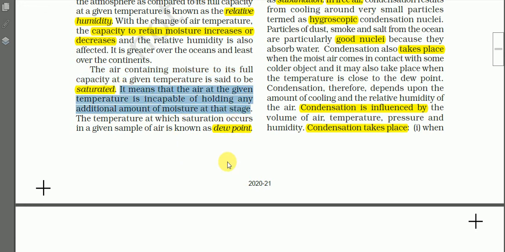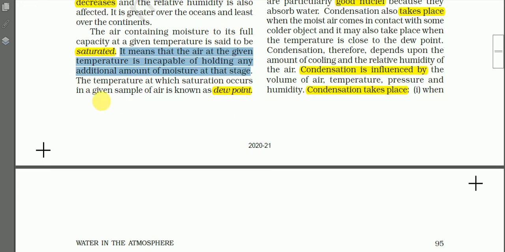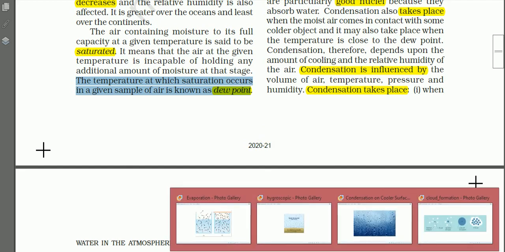It means that the air at the given temperature is incapable of holding any additional amount of moisture at that stage. So at that given temperature, no more water vapor can be added. However, if temperature increases, then more water vapor can be added because it is expanded, as explained earlier. And the temperature at which saturation occurs is known as dew point. The temperature at which a given parcel of air is saturated is known as dew point. Okay.